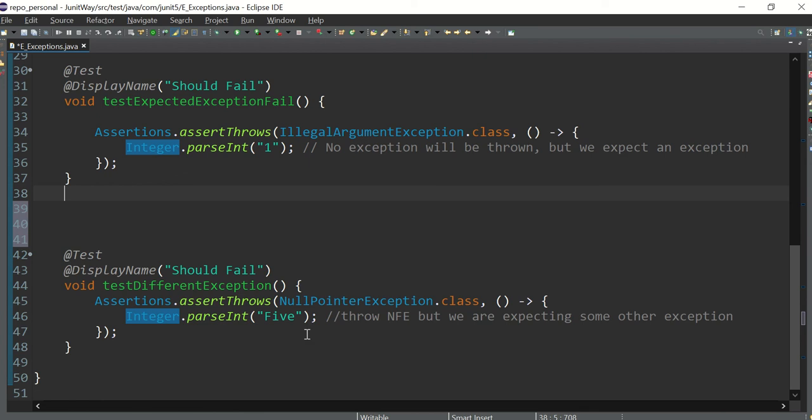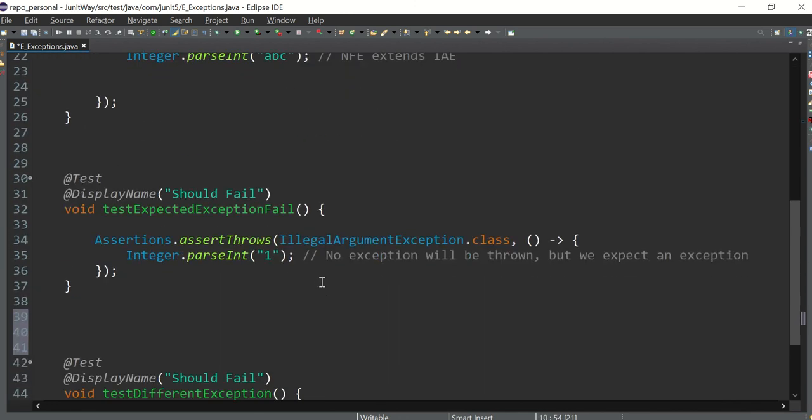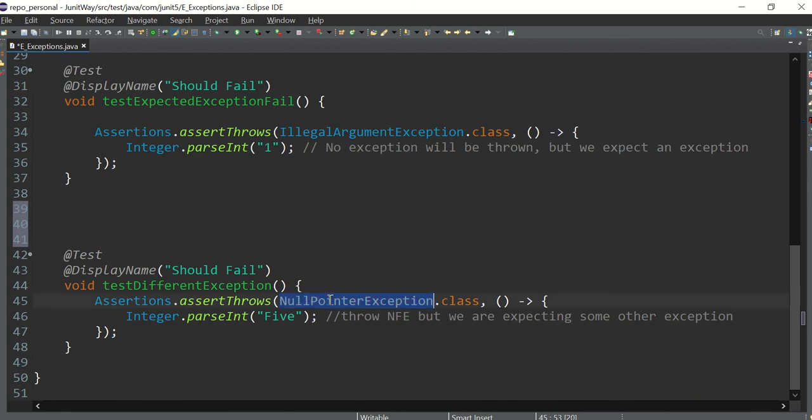Again, the fourth one, this test case should fail as well. Why? I will tell you the reason. Because I'm expecting NullPointerException here, but this line will throw NumberFormatException. So NumberFormatException is different from NullPointerException, right?